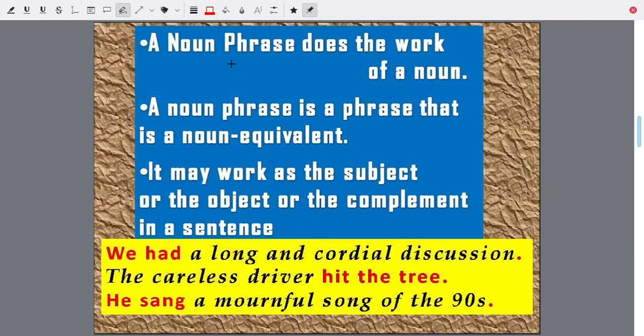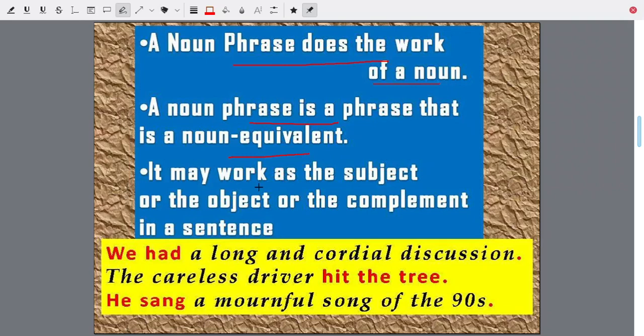A noun phrase does the work of a noun. A group of words which does the work of a noun. A noun phrase is a noun equivalent. It's a noun, but instead of being a single word, it's a group of words.